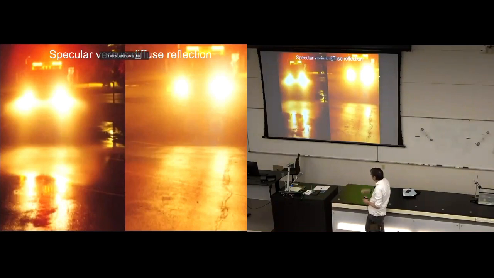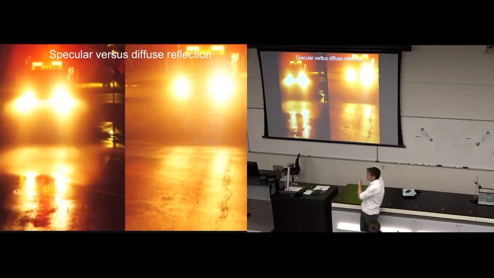So here are two examples. The one on the left is the specular reflection, where the law of reflection applies. The one on the right is the diffuse reflection, where the law of reflection doesn't apply. In both cases, the car or van headlights are the source of the light, so this is where the light ray is coming from.